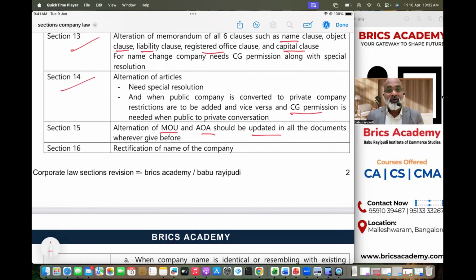Section 13 talks about alteration of memorandum by passing special resolution, and Section 14 talks about alteration of articles. In one case, you have to take the central government permission. That is, if you wish to convert public company to private company. In your articles, you may have to add restrictions. Those restrictions, when you want to add, you have to take permission from central government. And Section 15 says whatever alterations were made in articles and memorandum are supposed to be updated in all the old documents wherever you gave it.